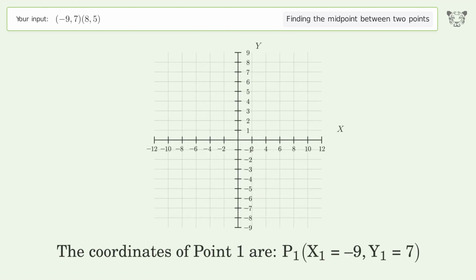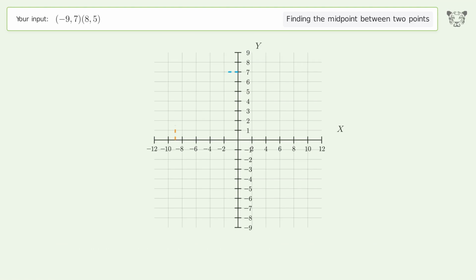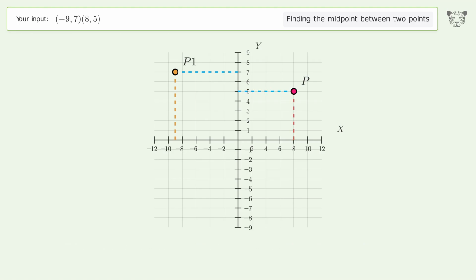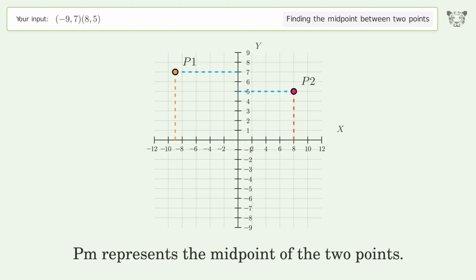The coordinates of point 1 are x1 equals negative 9, y1 equals 7. The coordinates of point 2 are x2 equals 8, y2 equals 5. PM represents the midpoint of the 2 points.